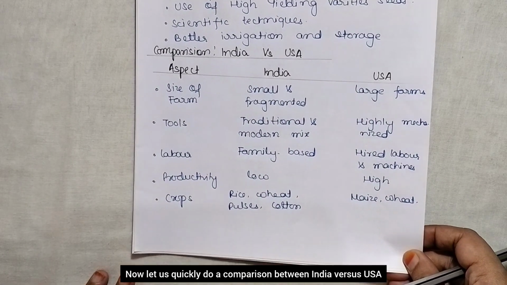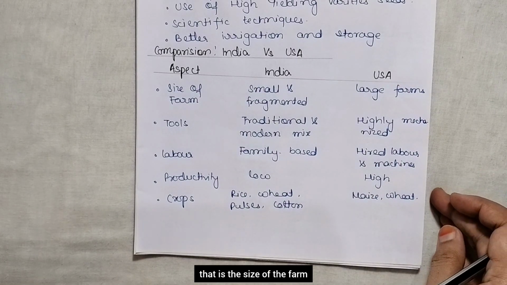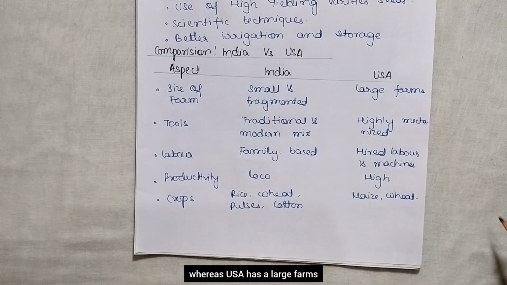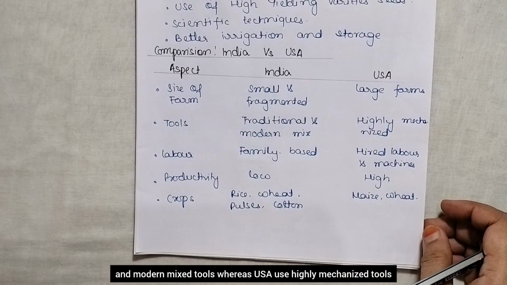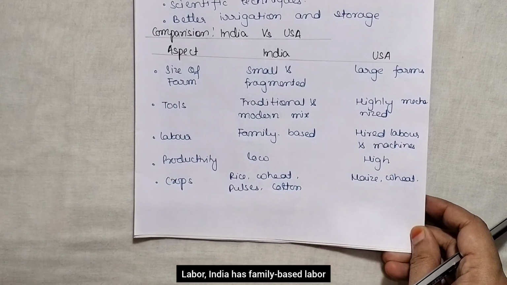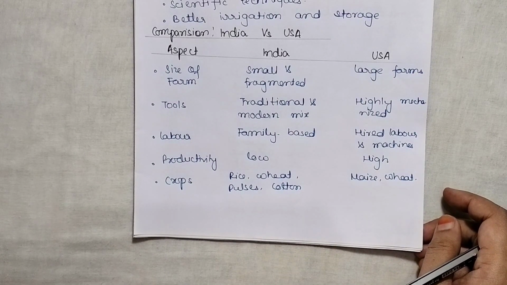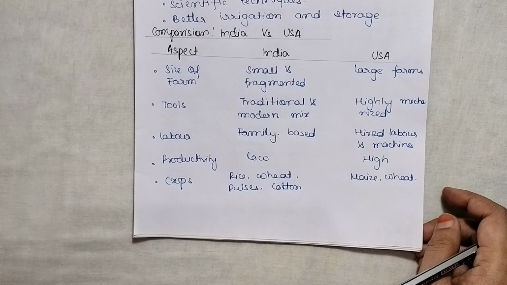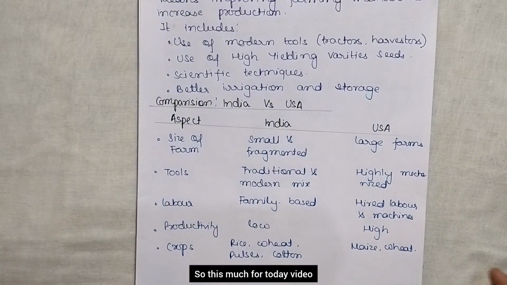Now let us quickly do a comparison between India versus USA. If we talk about the size of the farm, India has small and fragmented farms, whereas USA has large farms. Tools: India uses traditional and modern mixed tools, whereas USA uses highly mechanized tools. Labor: India has family-based labor and USA has hired labor and machines. If you talk about productivity, India has low productivity and USA has high productivity. Finally, India grows rice, wheat, pulses and cotton, and USA grows maize and wheat. So this much for today's video.